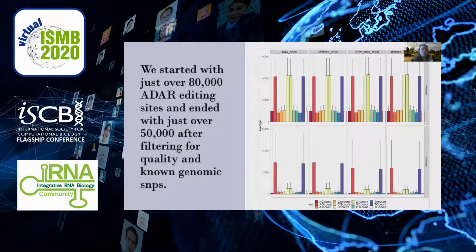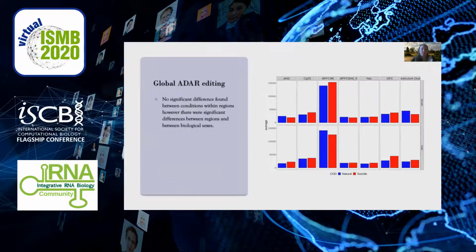We found almost 30,000 of these variants were found in the SNP database, and once they were filtered out, we see only a few hundred that are not A to G, except a little blip at the C to T editing sites, which may be attributed to the other RNA editing protein APOBEC, which we will not talk about in this presentation, and these have been filtered out from our analysis.